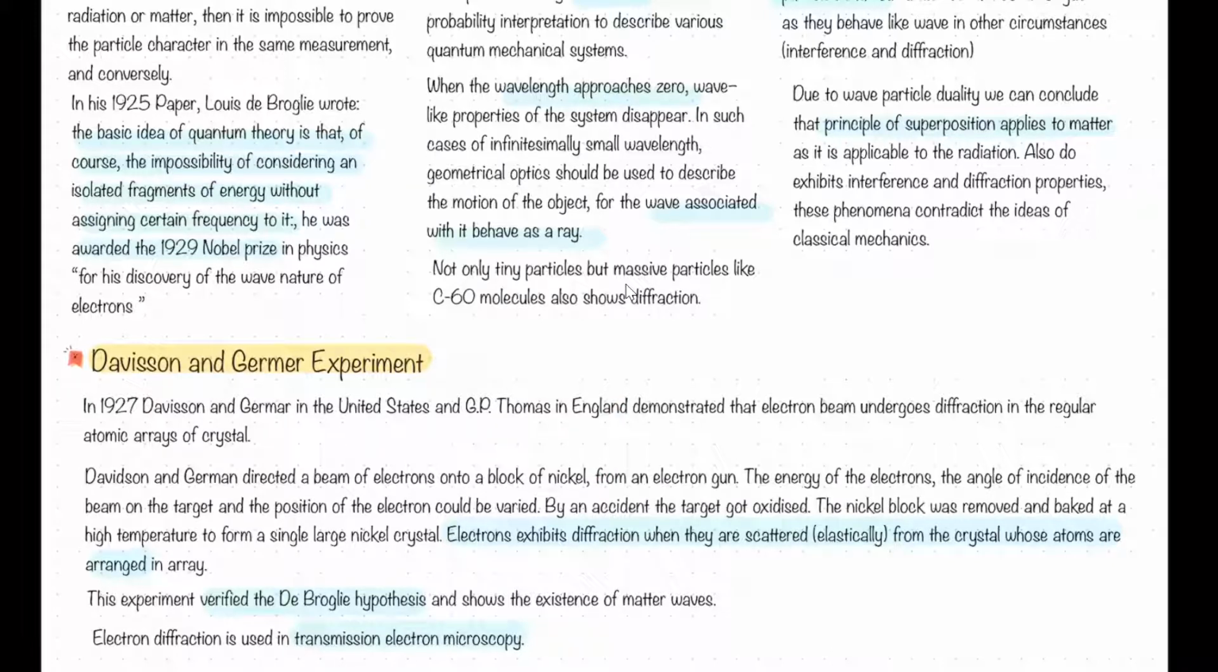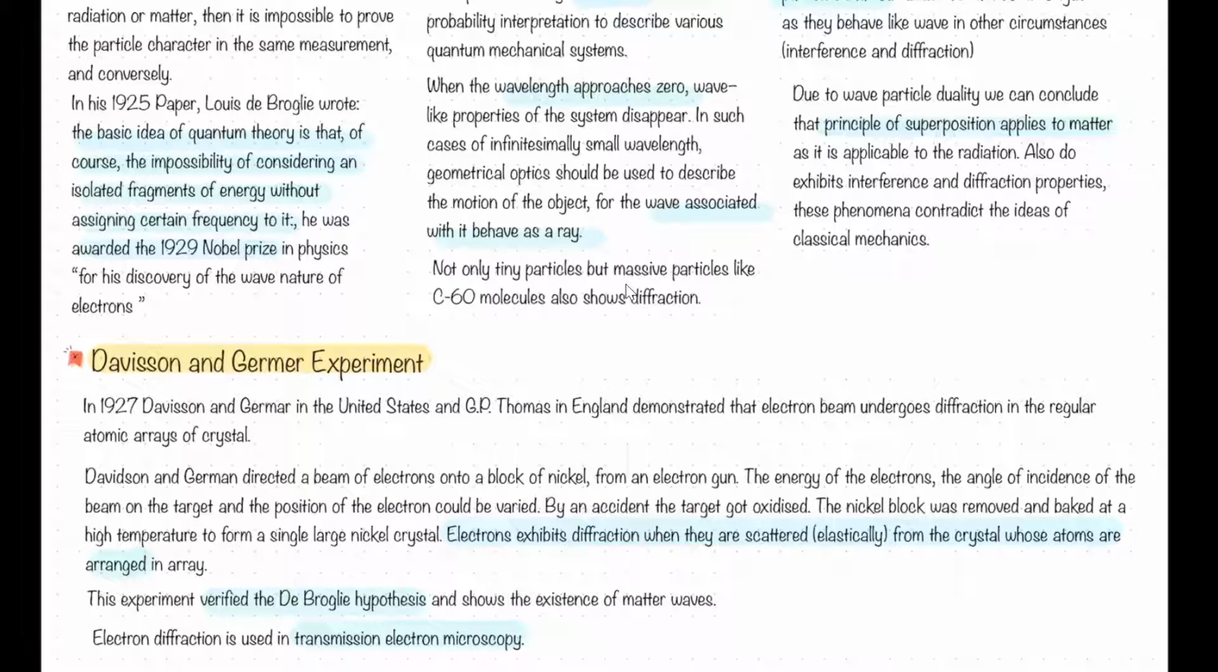They were trying to perform a different experiment, and accidentally what happened? The nickel got oxidized, and what they had to do was heat it to deoxidize it, right? So by accident, the target got oxidized, and the nickel block was heated at high temperature. That crystallized the element we had taken, and it shows diffraction, provided the electrons are scattered elastically, which we are considering. Now, what happened? This verified the de Broglie hypothesis.